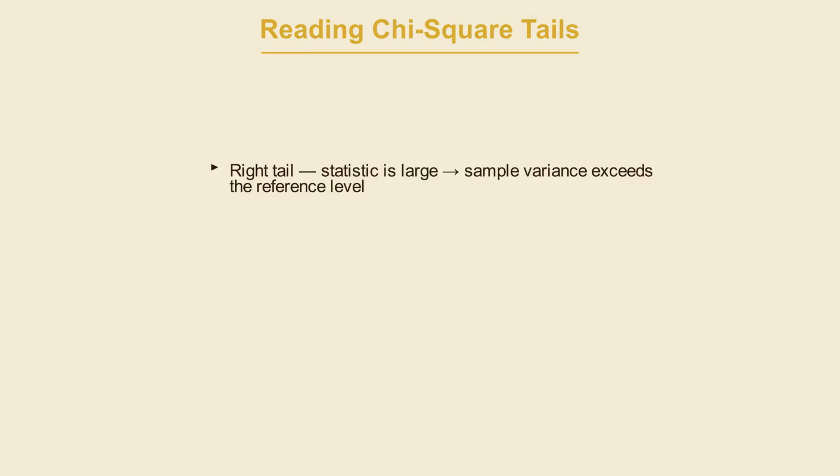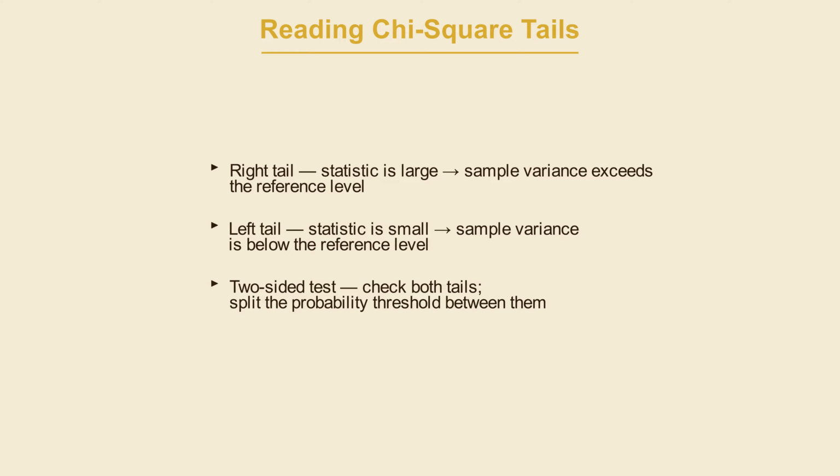One thing worth noting about the chi-square shape: it's bounded at 0 and skewed right, so the critical region for a large observed variance sits in the right tail. A larger sample variance produces a larger chi-square statistic, so high values are evidence the true variance is elevated. For questions about whether the variance is lower than the reference level, you look at the left tail instead. And if you want to ask whether the variance differs in either direction, higher or lower, you check both tails and split your probability threshold between them.